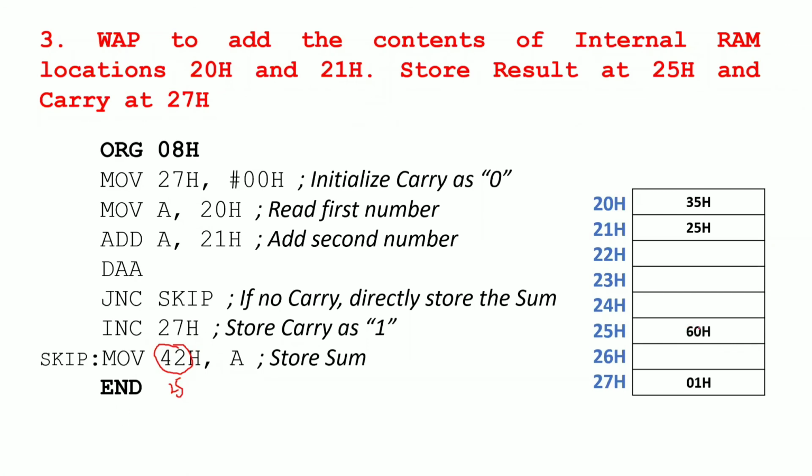Why did I get 60? Because of this DAA. Whenever you perform the operation on 35 and 25, you will get 5A. That is not the actual result; you have to get 60. Who will make it 60? This instruction DAA, decimal adjust accumulator, will make the 5A into 60. Now 60 will be stored inside your A register, and the A register value will be stored inside this memory location, which is 25. So that is your program.